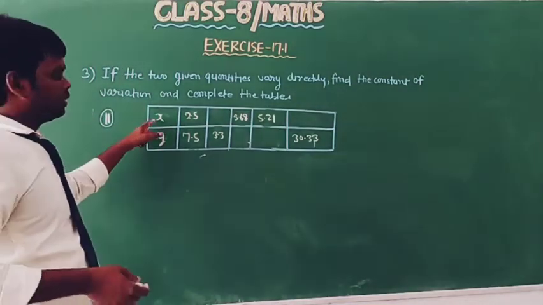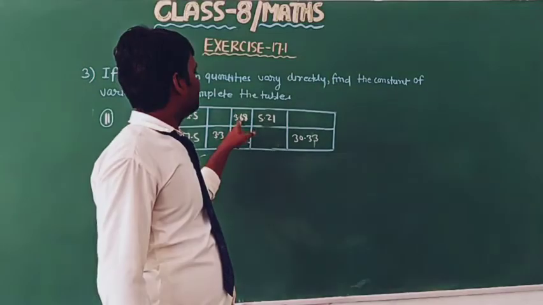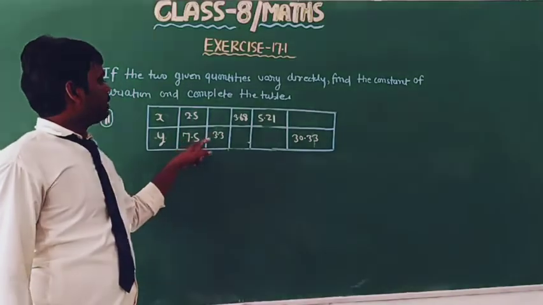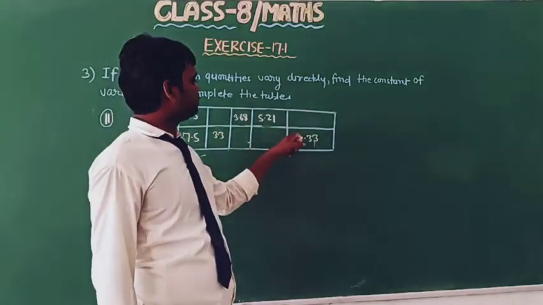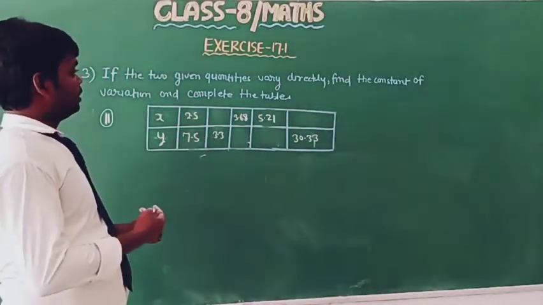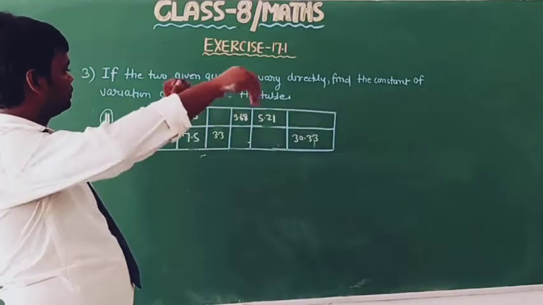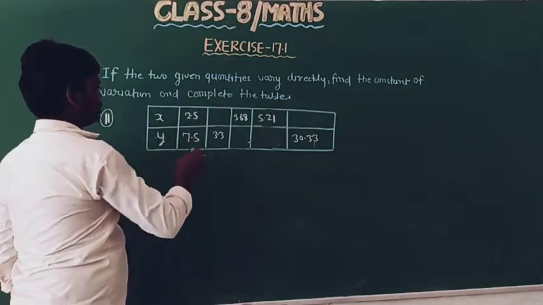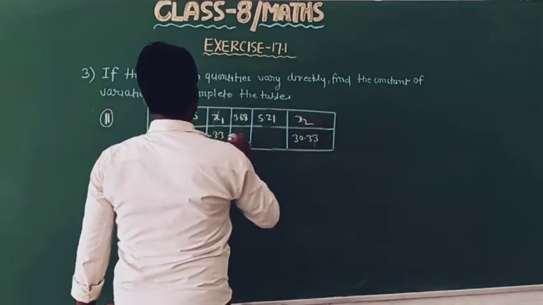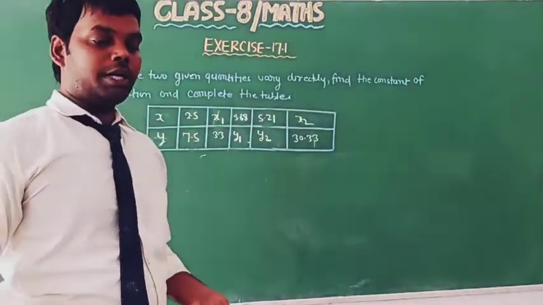We have a table. The value of x is 2.5, blank, 3.68, 5.21, blank, and the value of y is 7.5, 3.33, blank, and 30.33. Okay, so first find the constant of variation and complete the table. Suppose this is x1 and this is x2, and here this is y1 and this is y2.